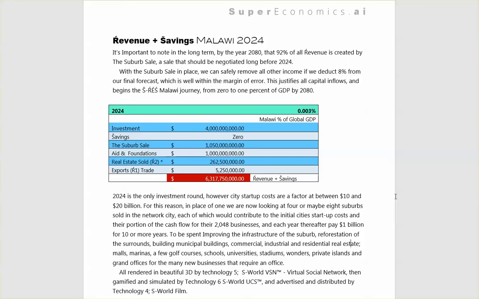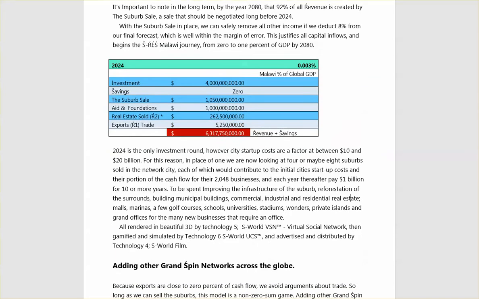We see investments 4 billion, we see savings 0, we see the suburb sale just over $1 billion, we see aid and foundations at 1 billion, real estate sold 262 million, and a token exports figure of 5 million, creating 6.3 billion dollars. 2024 is the only investment round.